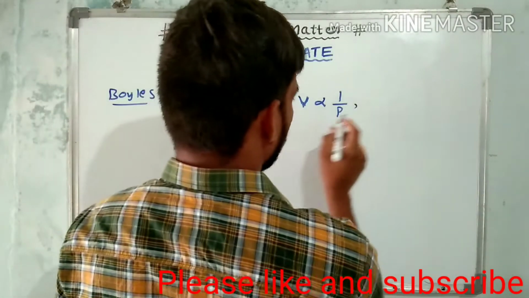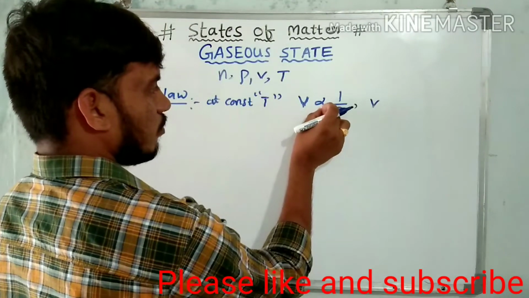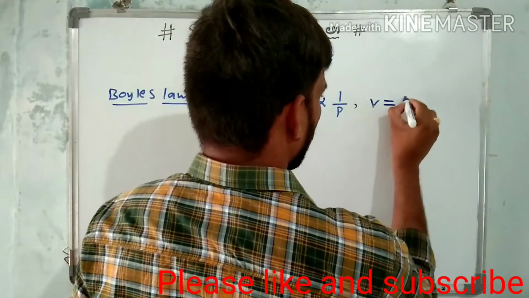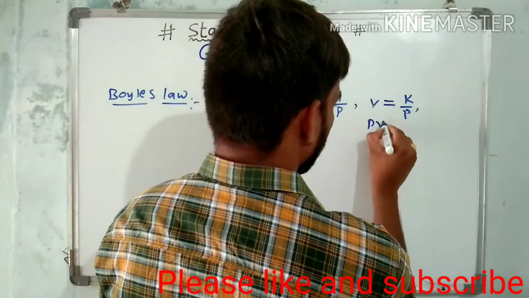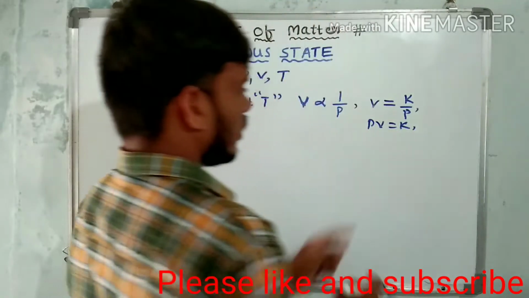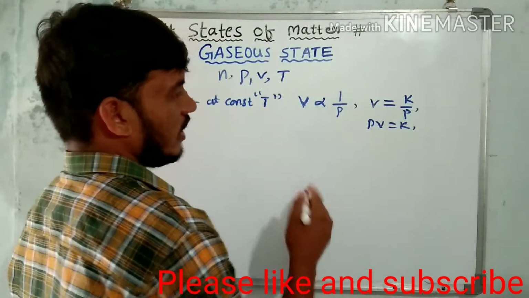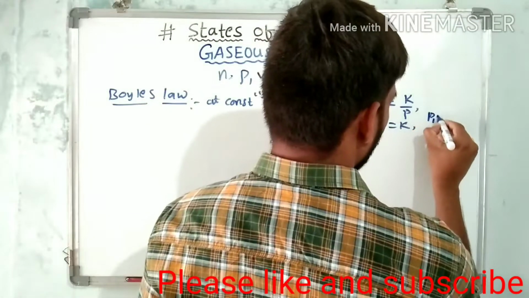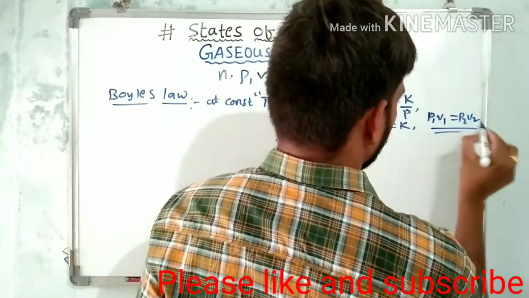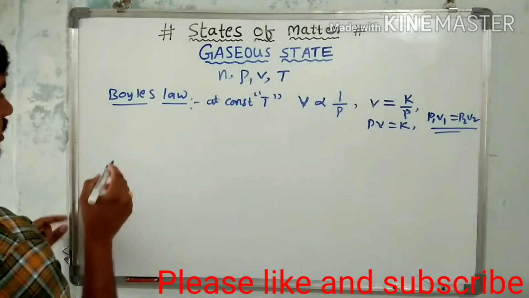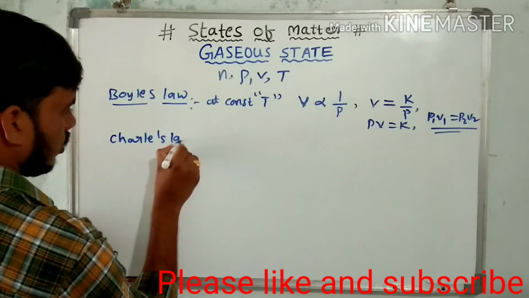Now when volume is inversely proportional to pressure, the proportionality symbol is removed. V is equal to the constant K by P. It means PV is equal to K. This is PV equal to K for the initial state, and for the final state, P1 V1 is equal to P2 V2. This is Boyle's law.